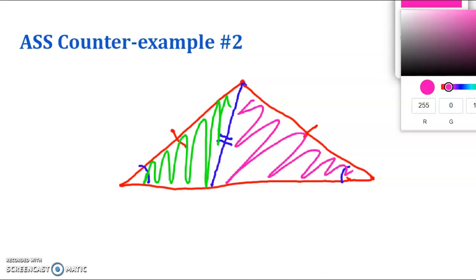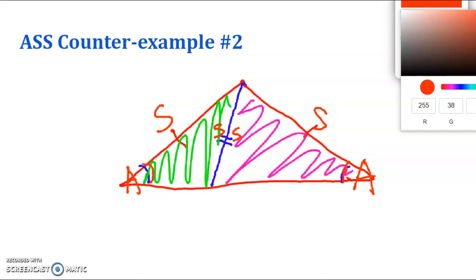If I look at what features I do have, I have the angle that is congruent as indicated by the notch here. The angle is congruent, we have another side congruent, and a third side congruent between these two triangles. So we have angle, side, side congruence.